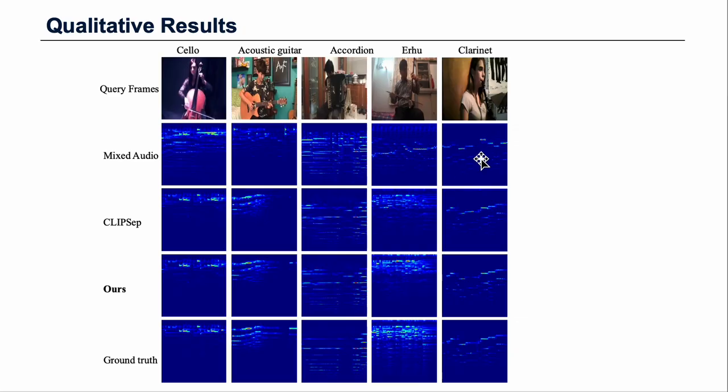Beyond the quantitative metrics, our method's superiority is visually apparent. This slide shows a qualitative comparison of our separated audio spectrograms against a leading baseline, ClipSep, using examples from the MUSIC dataset. The rows show the query frames, mixed audio, the output from ClipSep, our method's output, and the ground truth for various instruments, including the cello, acoustic guitar, and accordion. Compared to the ClipSep results, our spectrograms show fewer artifacts and less interference, more closely matching the ground truth. You can listen to the audio of these samples on our project website.